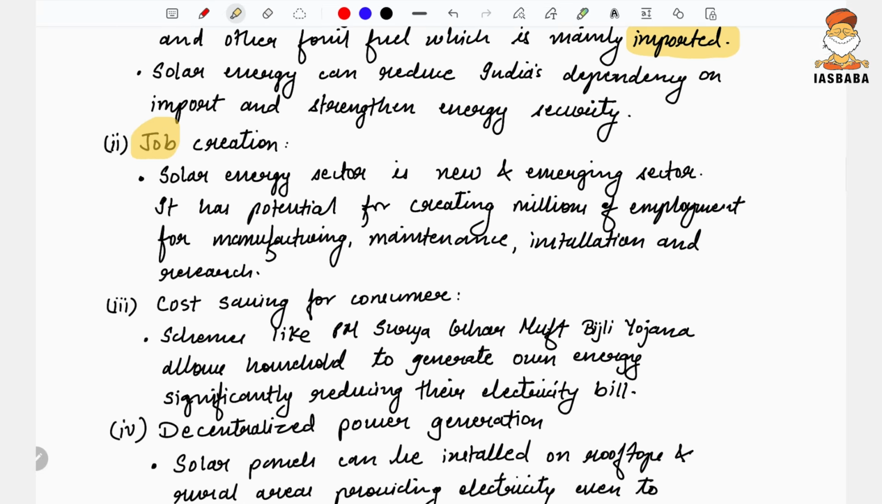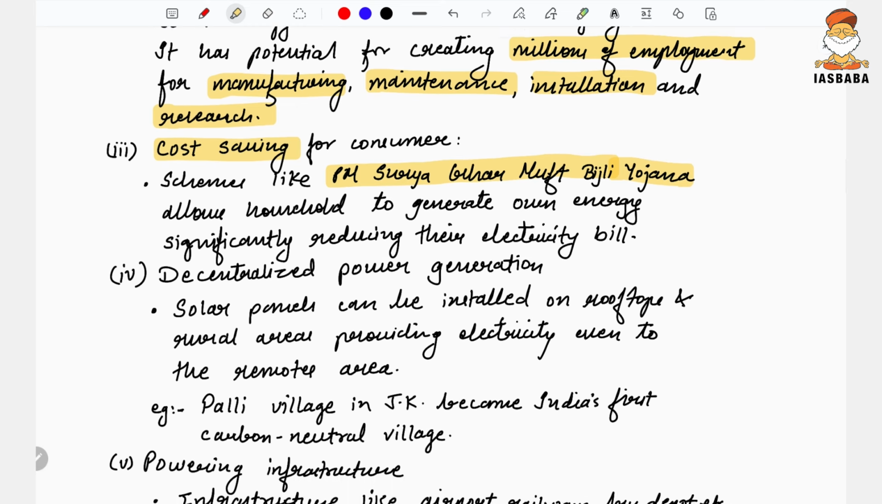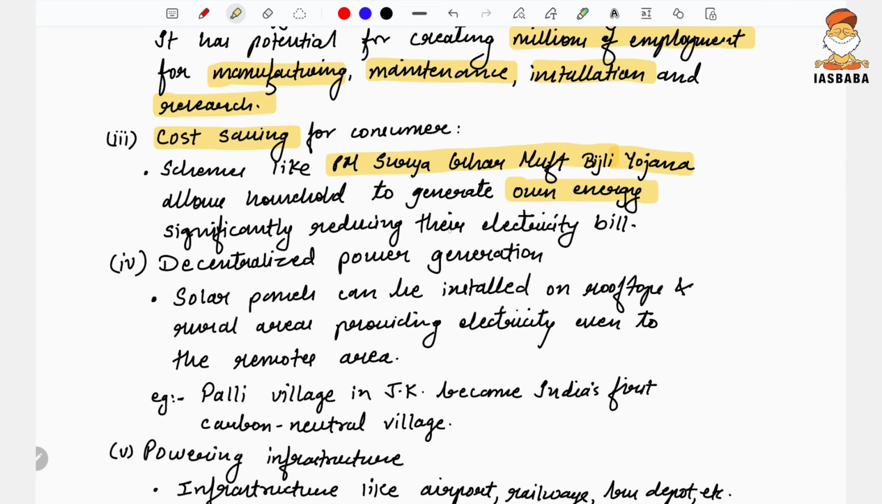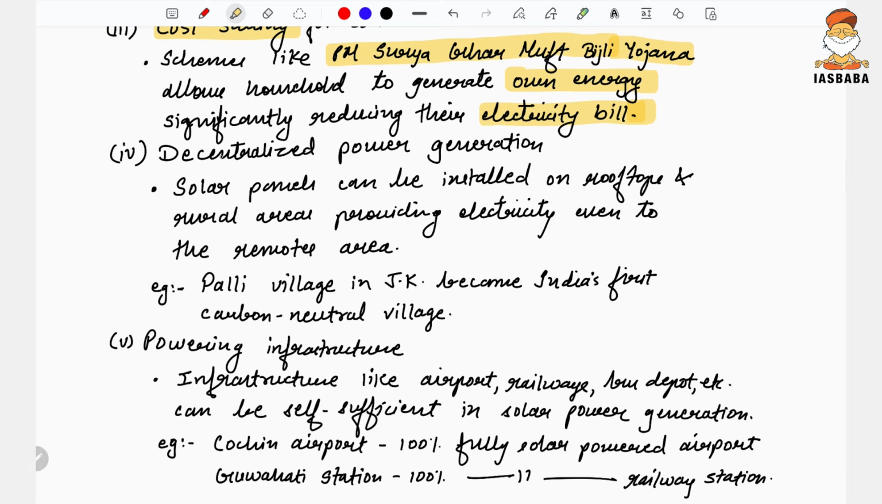It would also help in job creation, as the solar energy sector is creating millions of employment opportunities in manufacturing, maintenance, installation, and research of solar energy. It would also help in cost saving for the consumers. See, for example, the Pradhan Mantri Surya Ghar Muft Bijli Yojana. This was an initiative by the government. The objective was to generate your own energy and thereby significantly reduce the electricity bill. So consumers can reduce their electricity bill by installing small solar panels on the rooftops of their houses.